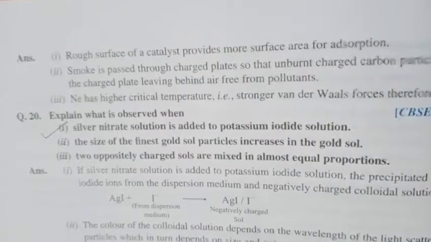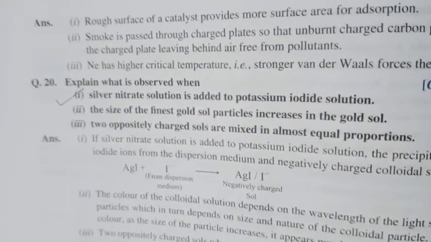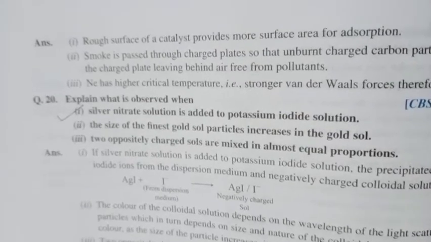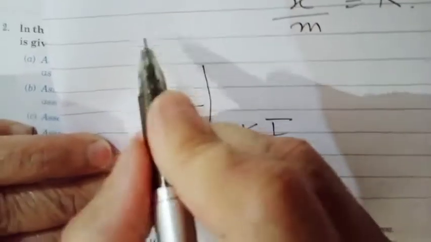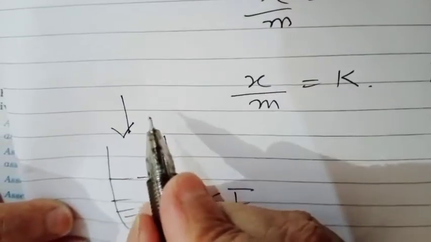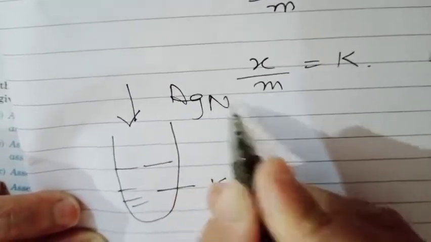Question number 20. Silver nitrate solution is added to potassium iodide. This is just the opposite of what we have discussed earlier. In this case, in a test tube, look here, we have taken KI solution, and from the top we are adding silver nitrate solution.